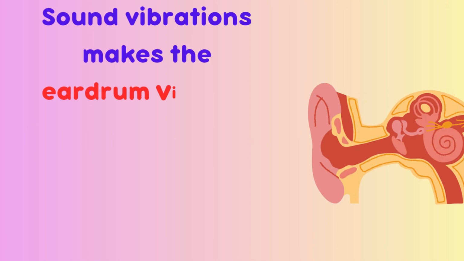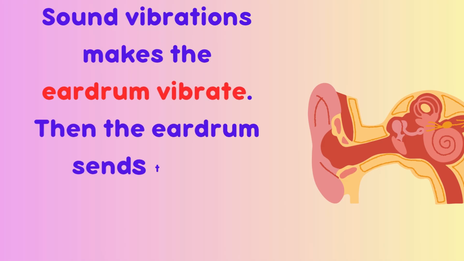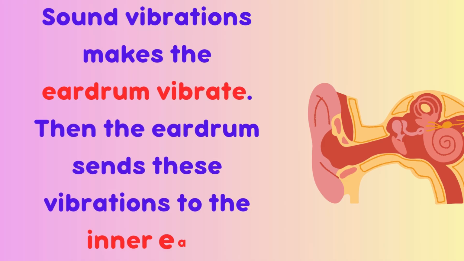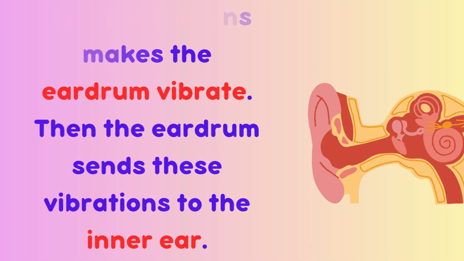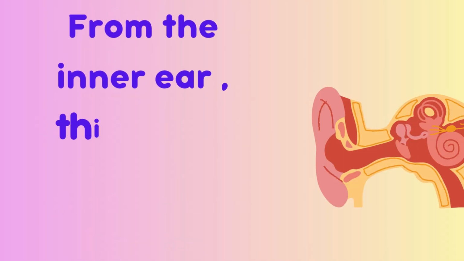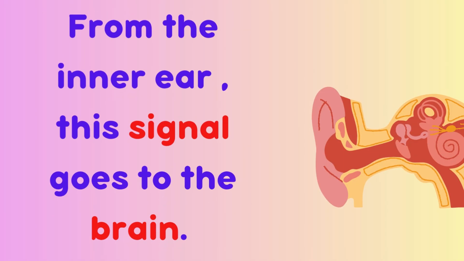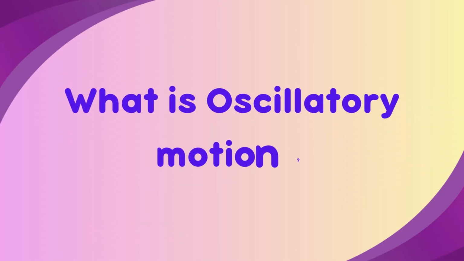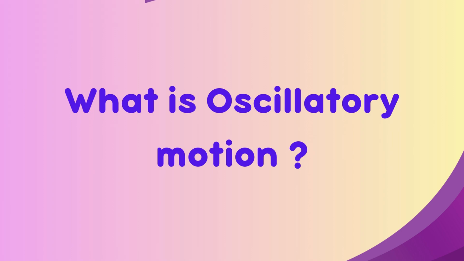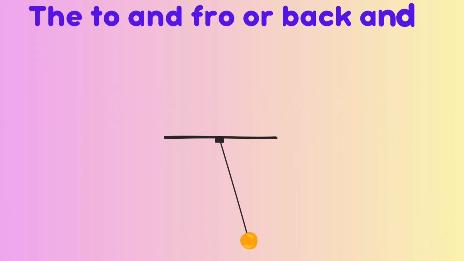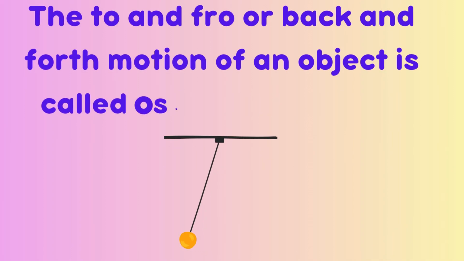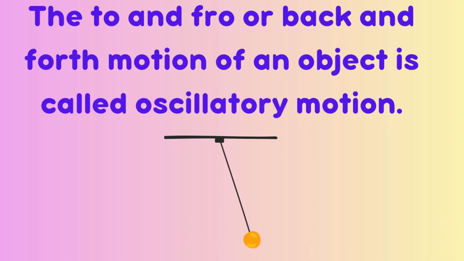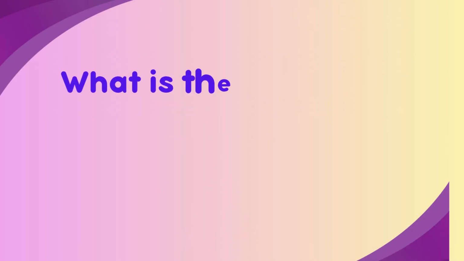Sound vibrations make the eardrum vibrate. Then the eardrum sends these vibrations to the inner ear. From the inner ear, this signal goes to the brain. What is oscillatory motion? The to and fro or back and forth motion of an object is called oscillatory motion.